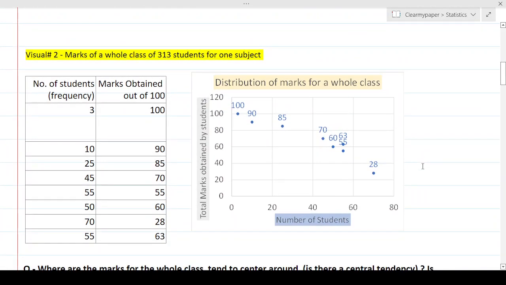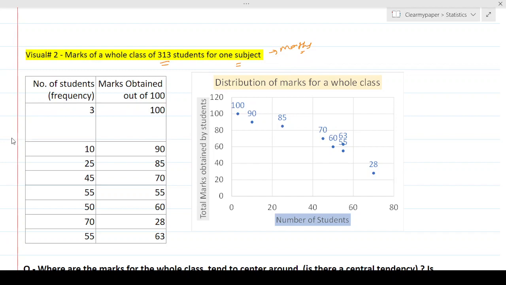The second visual is of a whole class, not of an individual. So I have taken a whole class of say 313 students, just a random number, but the marks are for one subject. So let's say the marks are for maths, because I'm teaching maths for now. So there's a class, the class has got 313 students, and we are going to talk about maths as a subject.